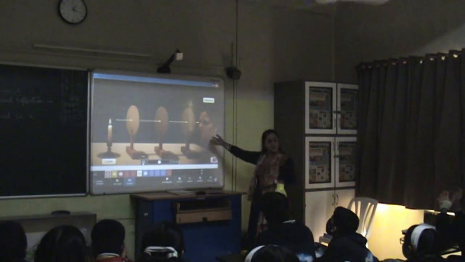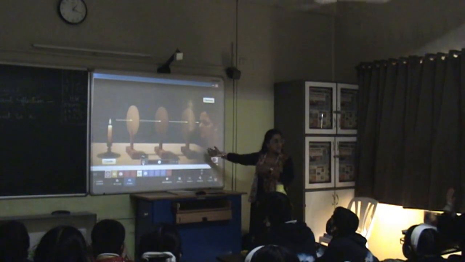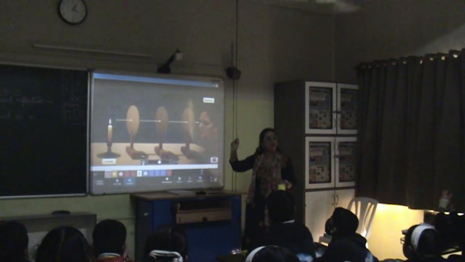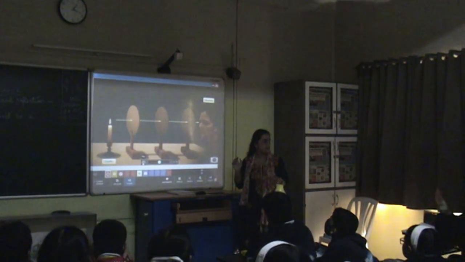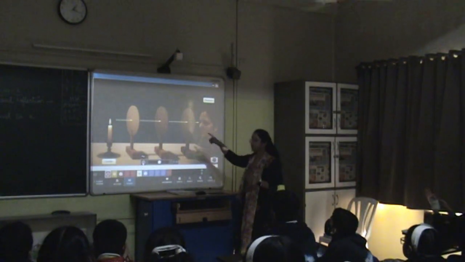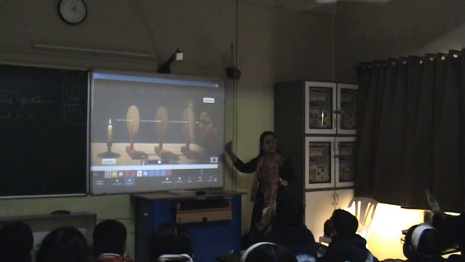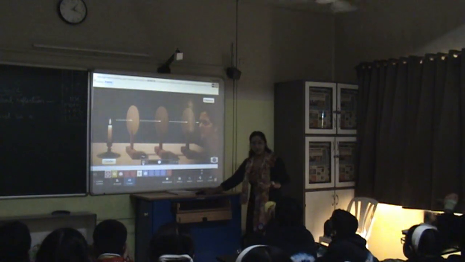Now suppose I'm standing on this side. As per that statement, light will always travel in a straight line. So I should be able to see the source of light if I am sitting or standing here. Okay? So let us see.